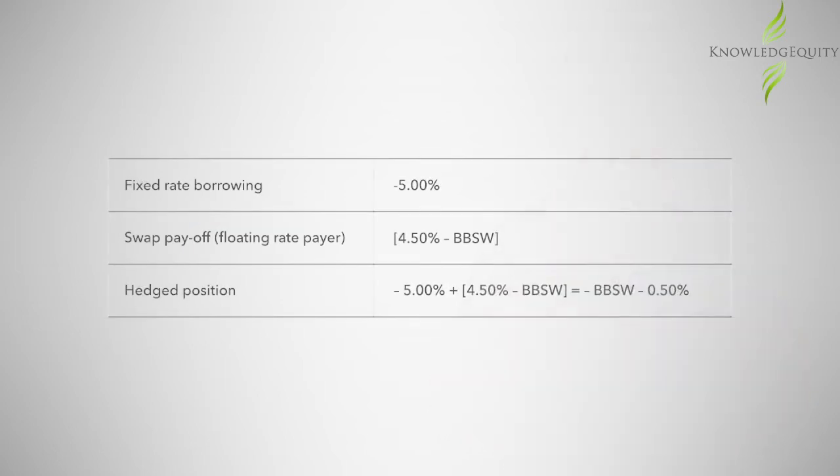The cash flows can be summarized as follows. The fixed rate borrowing is at 5%. The swap payoff or floating rate pair is calculated as 4.5% less the BBSW. The hedged position is therefore the BBSW and the fixed rate differential. Note that the hedged position shows a cash outflow and the 0.5% fixed rate differential, which increases the amount of that cash outflow.